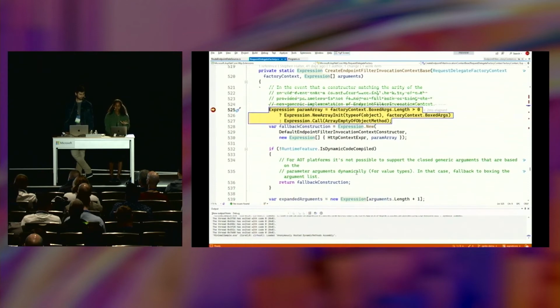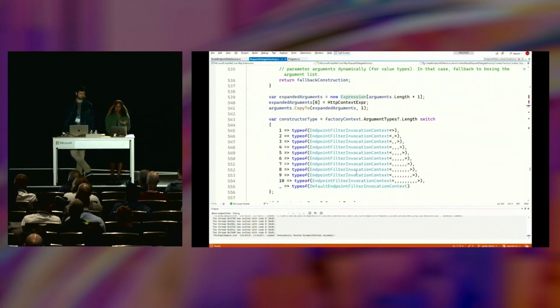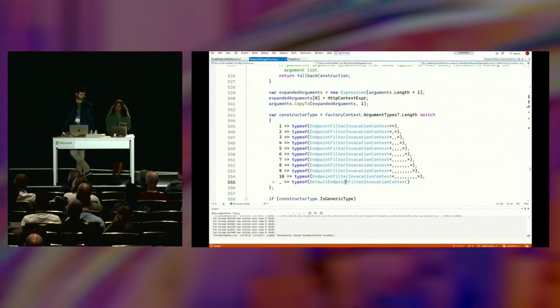Cool. So we'll go through and talk about what happens if you have more than 10 arguments in your handler. 10 is kind of an arbitrary limitation. So if you find yourself writing APIs that need more than 10 arguments, let us know, and we'll add support for more. But if you're not, we have this default endpoint filter invocation context.